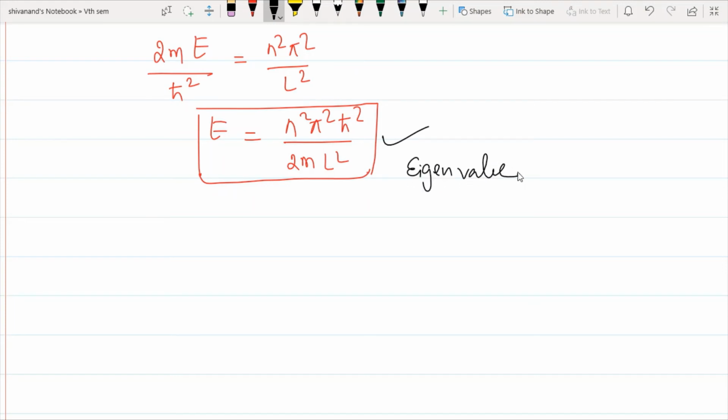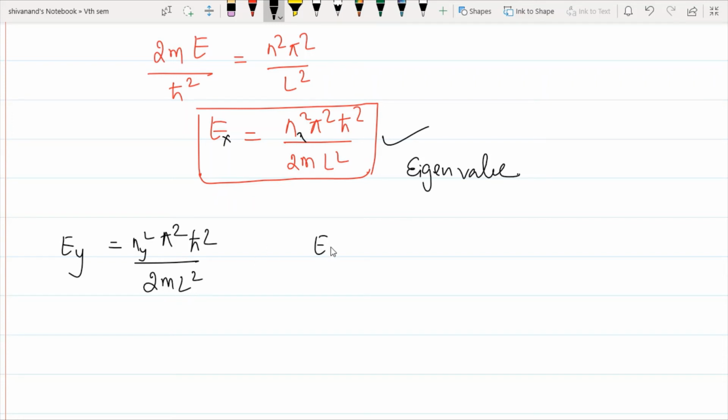eigenvalue. Okay. So I got the wave function only in one dimension. How will these wave functions look in 2 dimensions and 3 dimensions? This energy is only for the x direction, that is only one dimensional. For the y direction, if I calculate individually, Ey becomes ny square pi square h cut square by 2mL square.